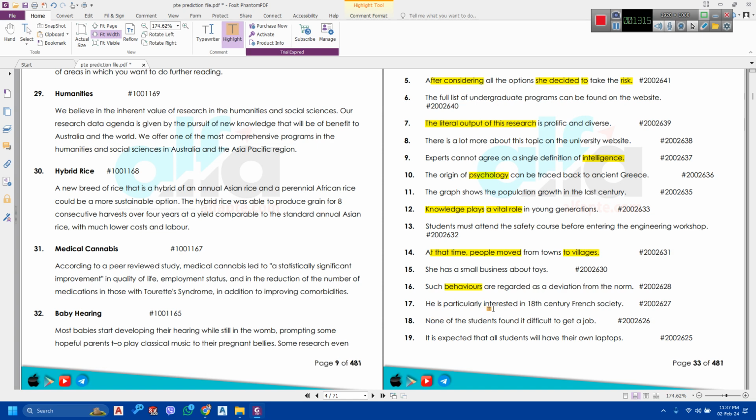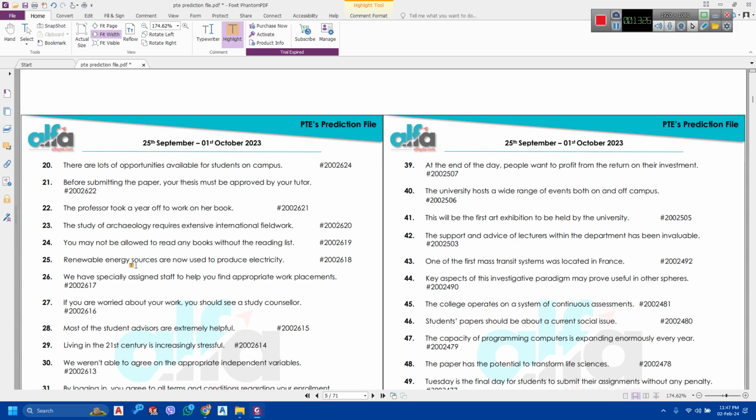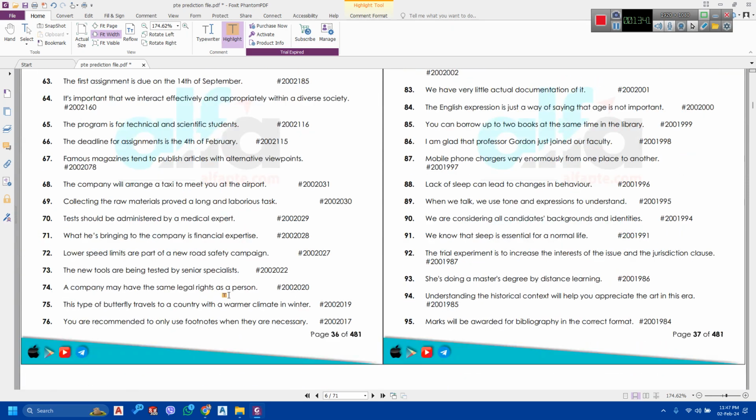He is particularly interested in 18th century French society. He is interested in 18th century. That should be enough. Renewable energy sources are now used to produce electricity. Energy sources are used to produce electricity. You should make some prior guesses as well. So, anyways, do go through all of these questions, guys.